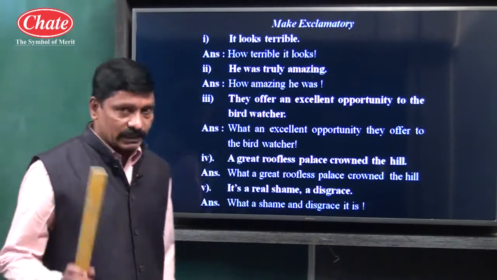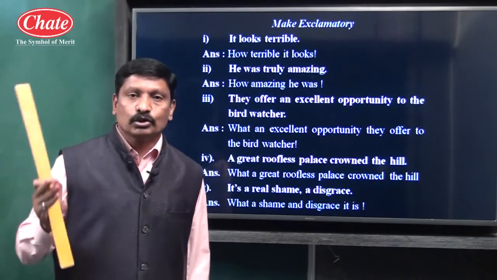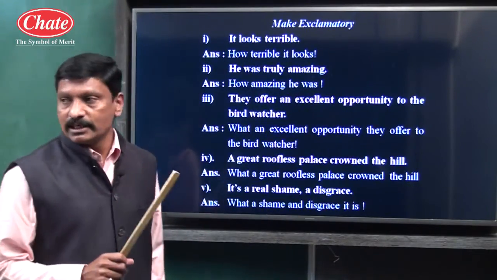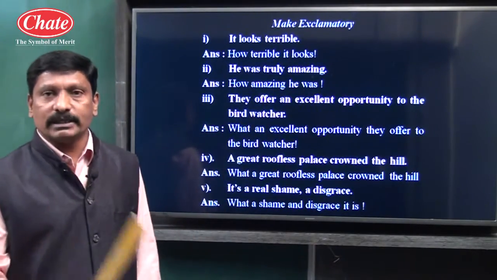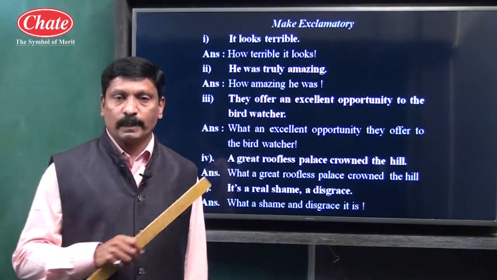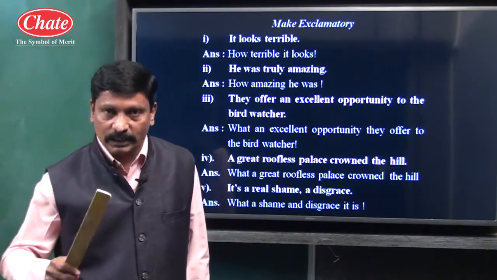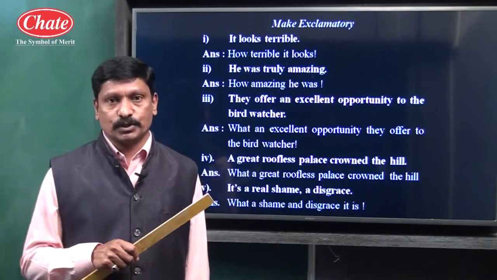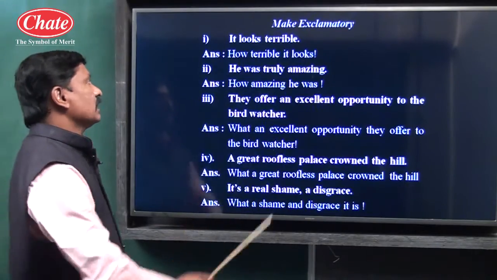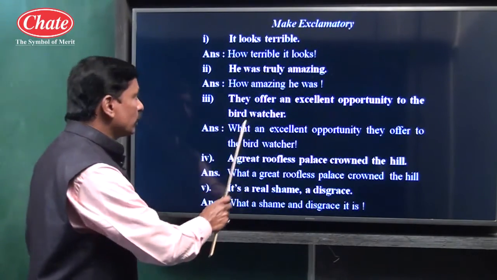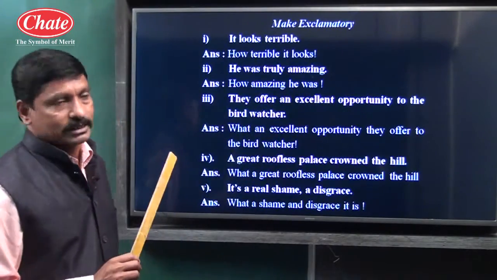Now children, next type of conversion, exclamatory type of sentence. They may give mostly assertive type of sentence and they will ask, change the given sentence into exclamatory type. We know children, exclamatory type of sentence is a sentence in which sudden feelings, whether of happiness or sadness, are expressed. And children, an exclamatory type of sentence most probably begins either with how word or what word and ends with exclamatory mark. Let us take some of the examples.